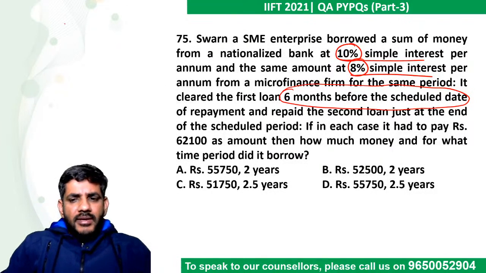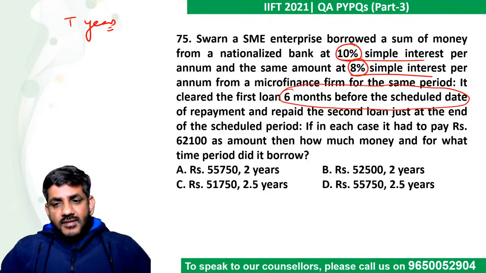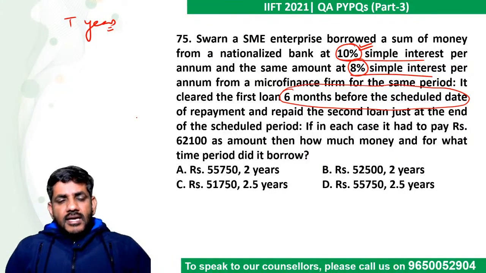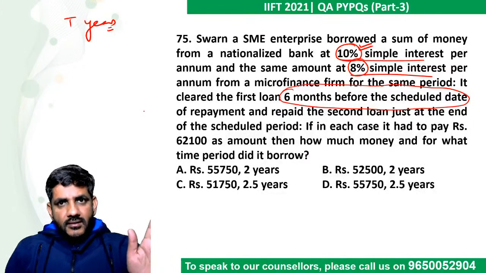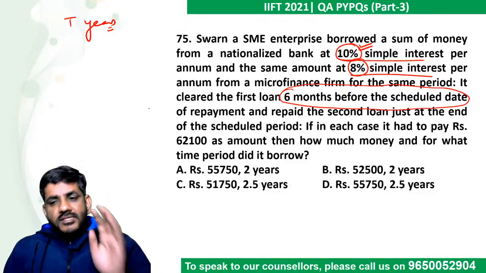So if the time period was, let us say, T years, in the first case you paid 10% for every year, but it was repaid just 6 months before.